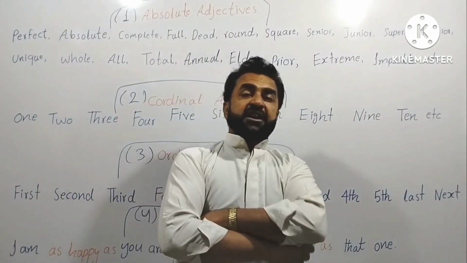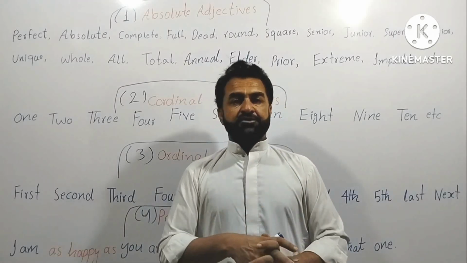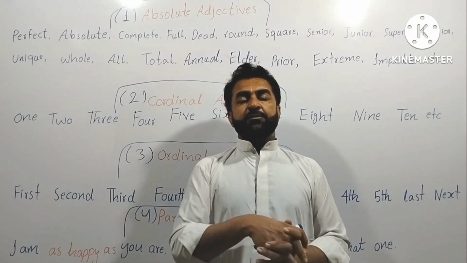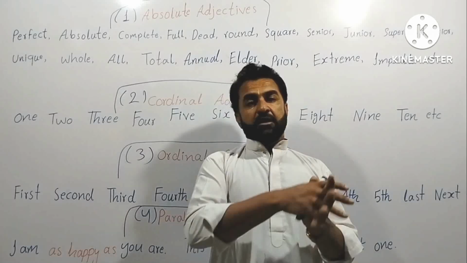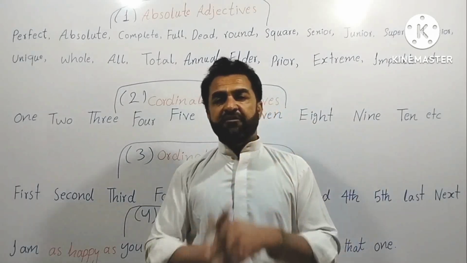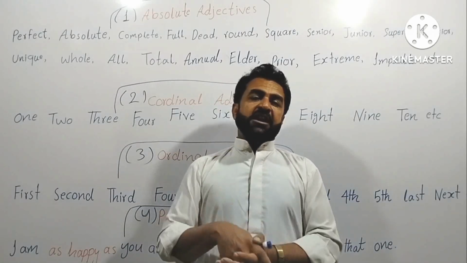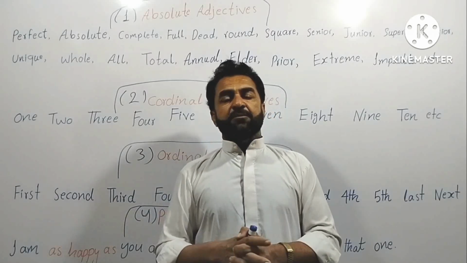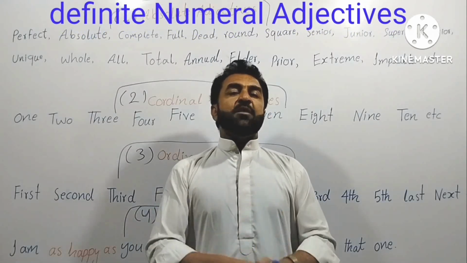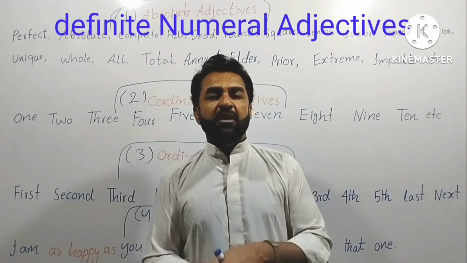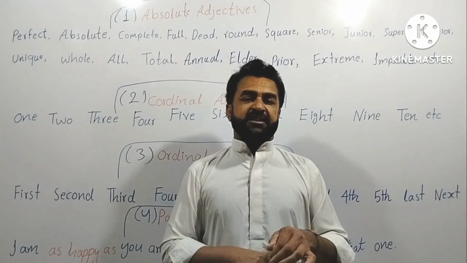The second part is this: these actually have many names. First we call them determiners, and second numeral adjectives, numeral definite adjectives, numeral indefinite adjectives, and many more like this. Then they have another name, cardinal adjectives, and another name, ordinal adjectives. So today we will learn about the definite numeral adjectives. Definite numeral adjectives have two kinds: one is cardinal adjectives, the second is ordinal adjectives.